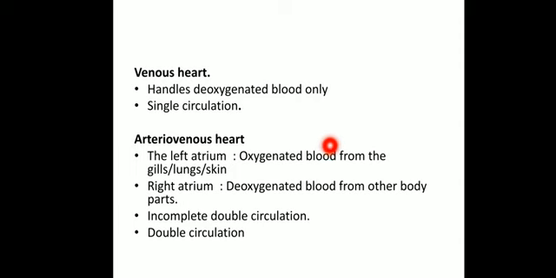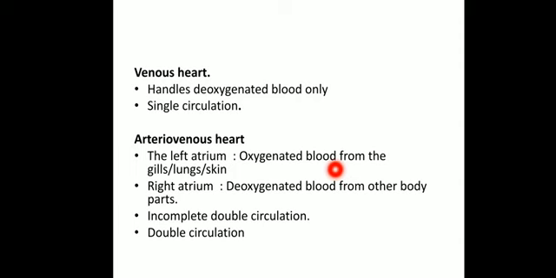So the left atrium receives oxygenated blood from the different respiratory surfaces, while the right atrium receives the deoxygenated blood from the other body parts. Both types of blood, oxygenated and deoxygenated, will basically get mixed up in a single ventricle, which pumps out the mixed blood, and this is called incomplete double circulation.